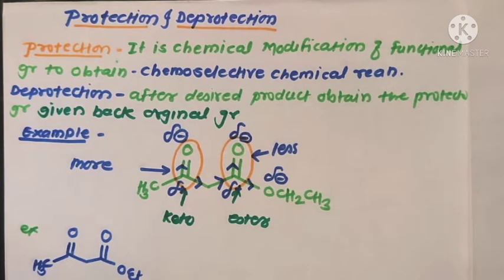These are the two different functional group containing molecules, the substrate molecule, reacted in presence of a nucleophilic reagent like PhMgBr, Grignard reagent. Here nucleophilic addition takes place on these molecules.